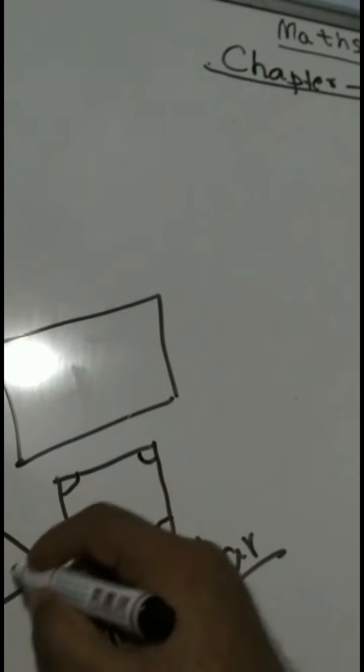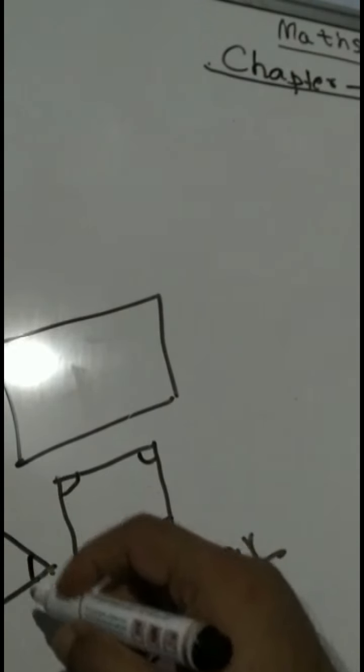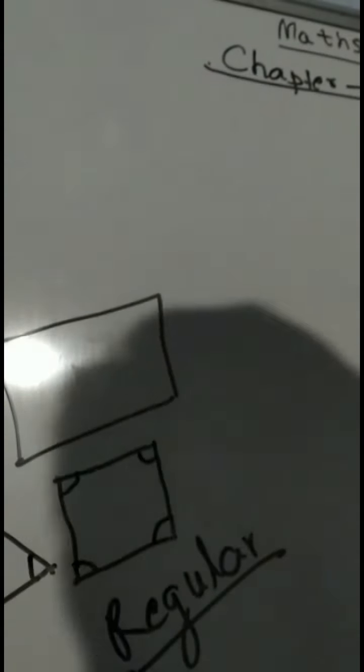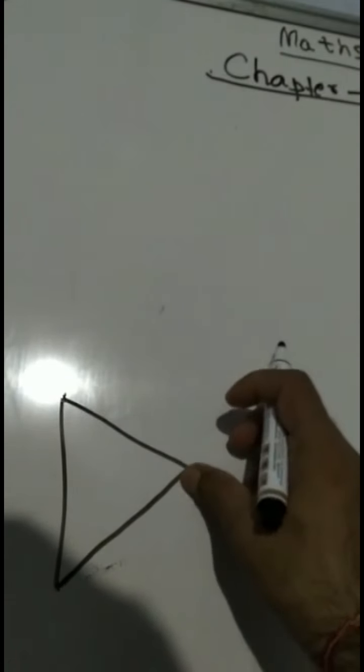Here also all angles are equal and all sides are equal. So if all sides are equal and all angles are equal, then this is called a regular polygon.